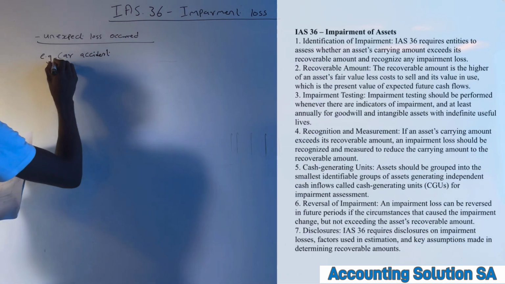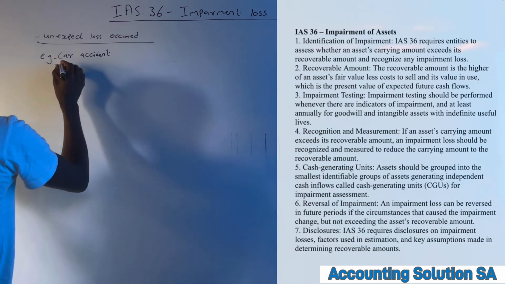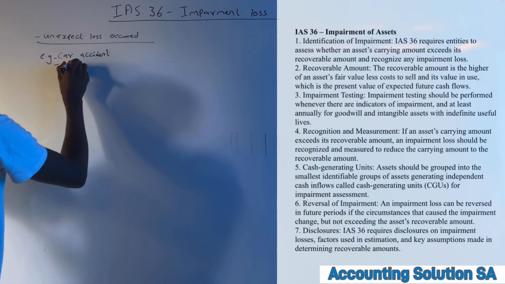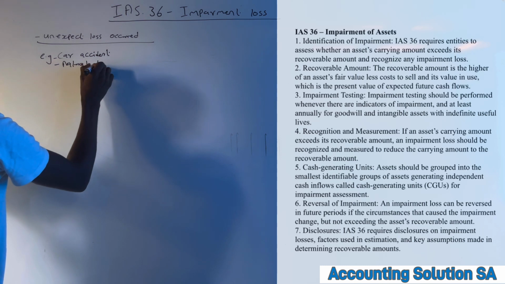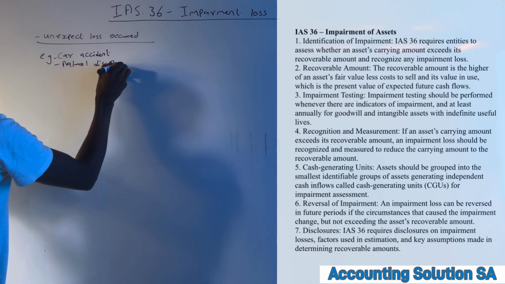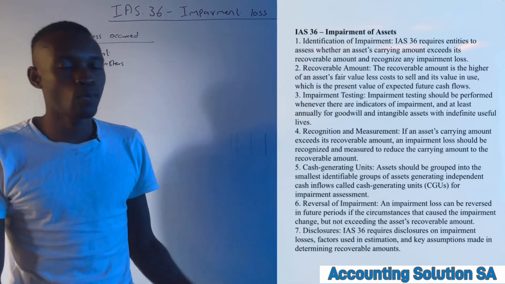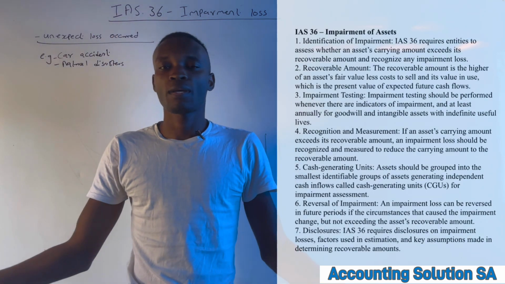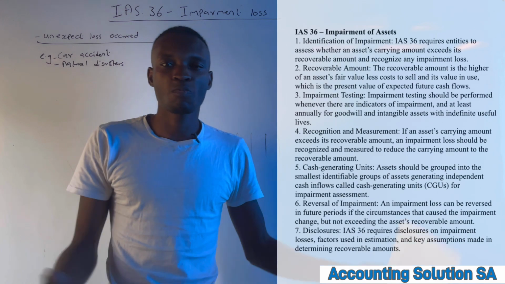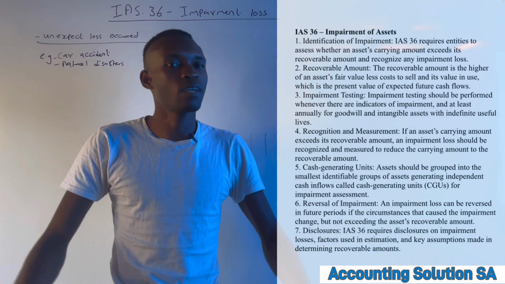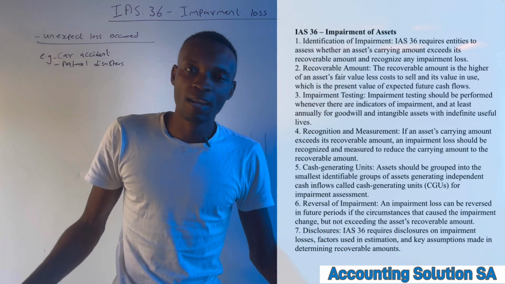Okay, number two, natural disaster. When we talk about nature, guys, it's like the weather. You never know whether next month is going to be hot or heavy rain, or floods, something like that.